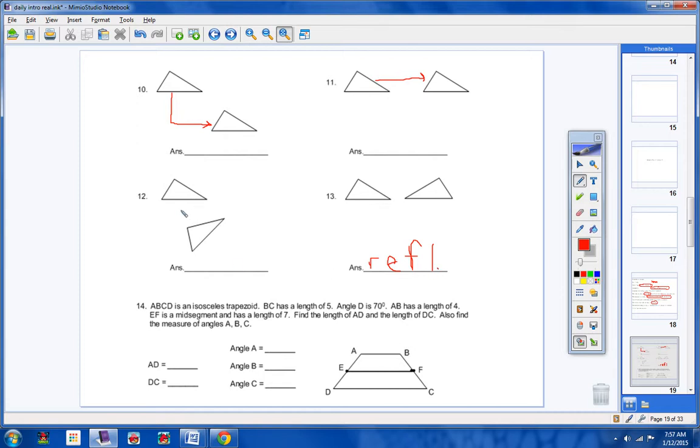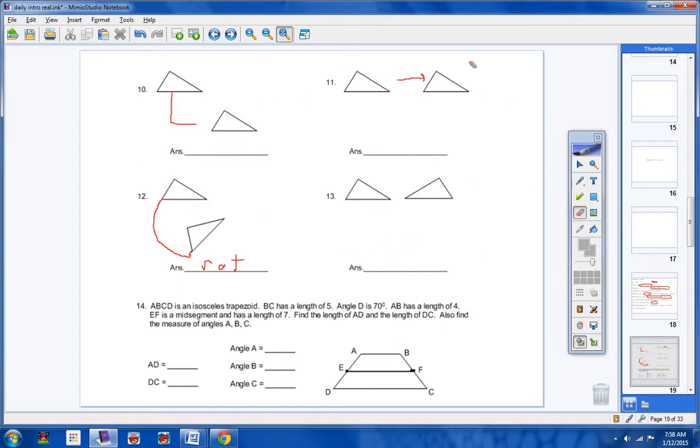Now, this is a rotation, guys. Pretend the point's right here, and more like right here. And pretend there's a string tied. You just swung the triangle around like this, okay? Again, it's really hard to draw with this mouse, but you just swung it around like that. This is a rotation, okay? Rotation.